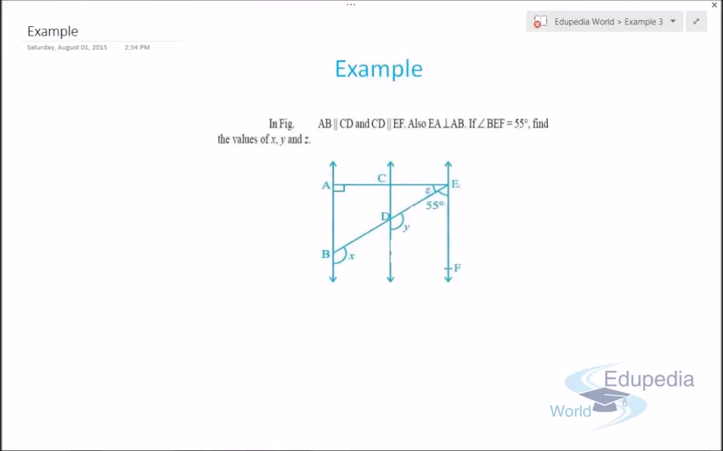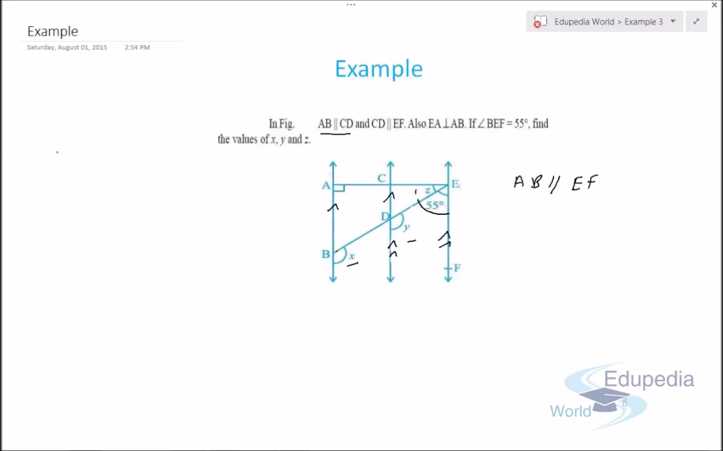Now it's given that in the figure AB is parallel to CD, means this line is parallel to this line, and CD is parallel to EF, means this line is parallel to this line. So we can see according to the concept we have discussed in the previous slides that AB will be parallel to EF. Now BEF, this angle, is 55 degrees. We have to find the values of X, Y and Z. So let's see how we can solve this question. It's a very good question, so we have to watch it very carefully.